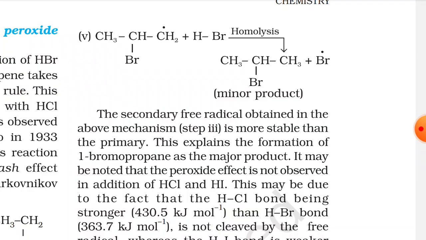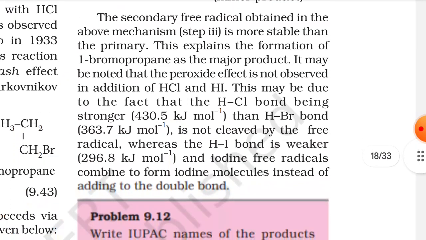The secondary free radical obtained in the above mechanism, that is the step 3, is more stable than the primary. This explains the formation of 1-bromopropane as the major product. It may be noted that the peroxide effect is not observed in addition of HCl and HI.